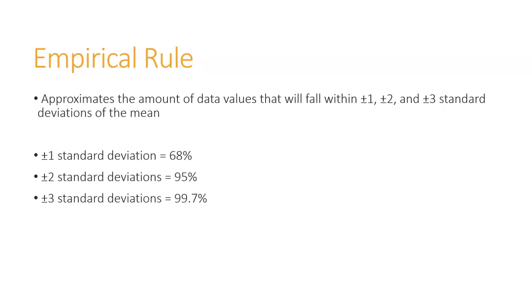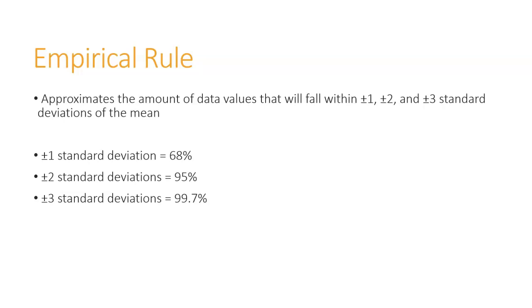99.7% of data. Now, you've probably heard at some point in time about bell curves and how most data will fall around the average. And then as you get further and further away from the average, there'll be less and less data points. That's what the empirical rule is showing us here.